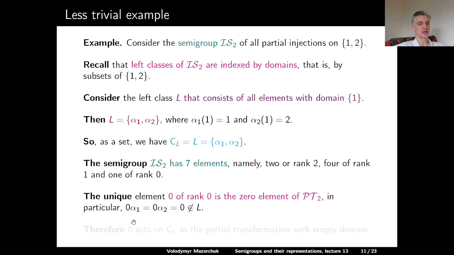And this element satisfies that if we multiply 0 with alpha 1, we get 0, and if we multiply 0 with alpha 2, we get 0. And 0 as an element of IS2 doesn't belong to L. This means that our element 0 of IS2 has empty domain as a transformation of our cell partial act CL.